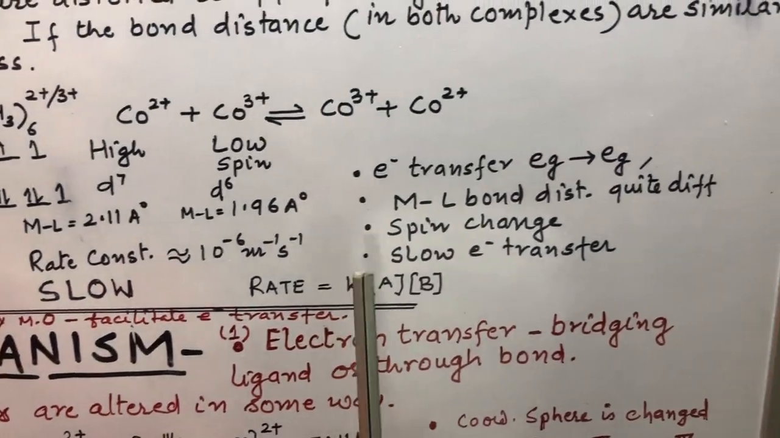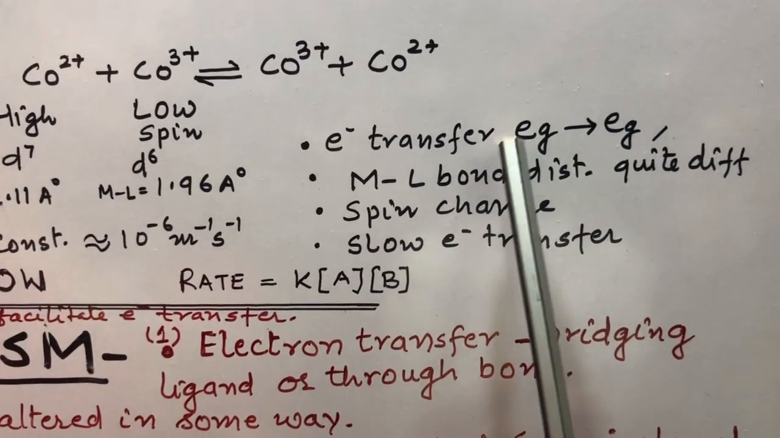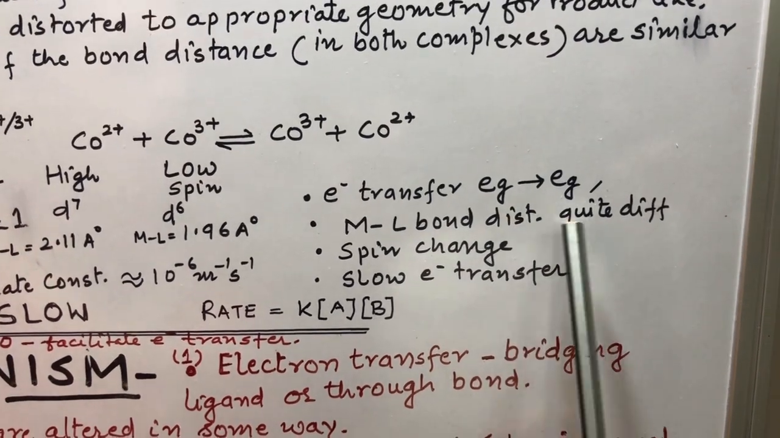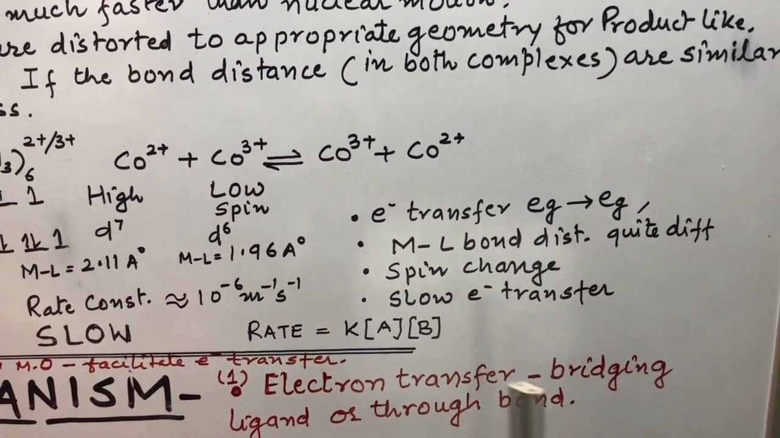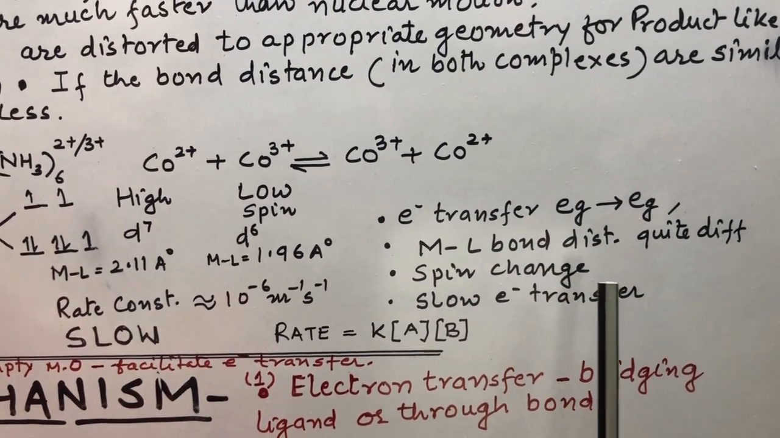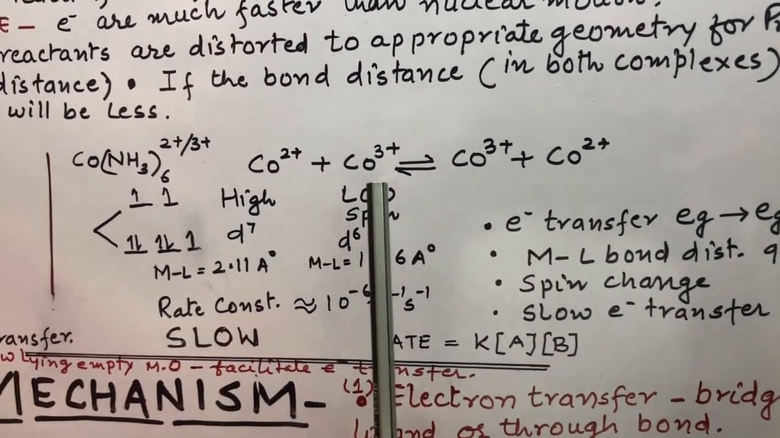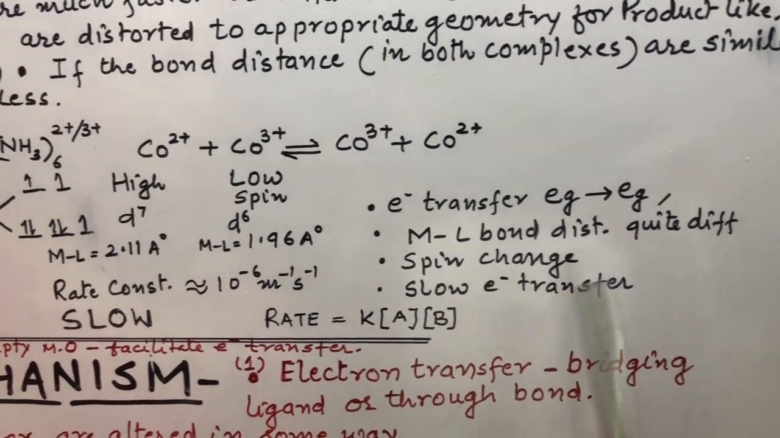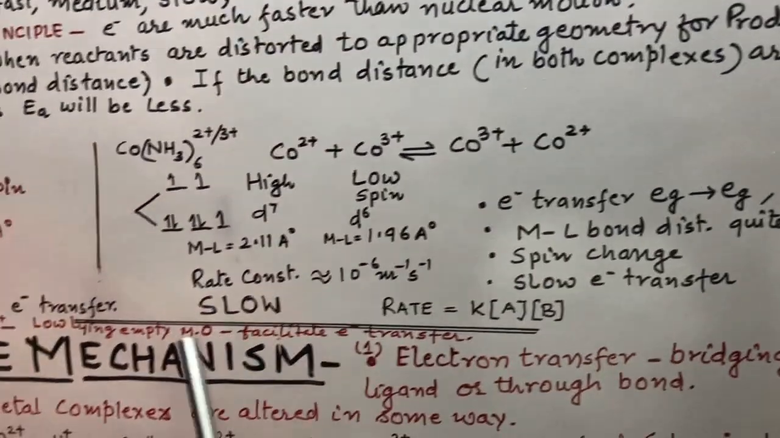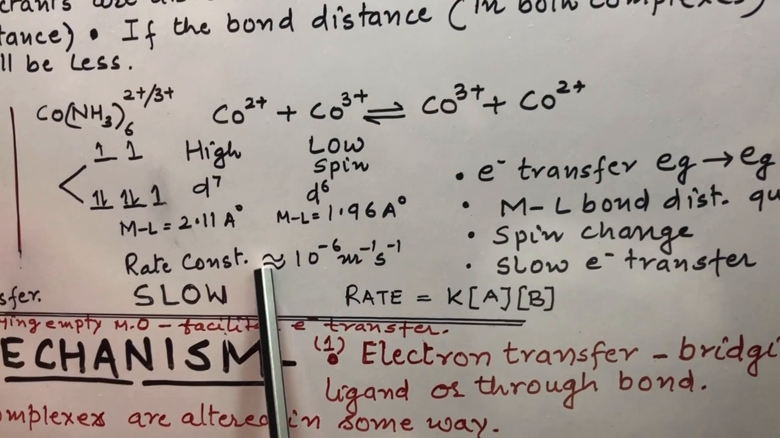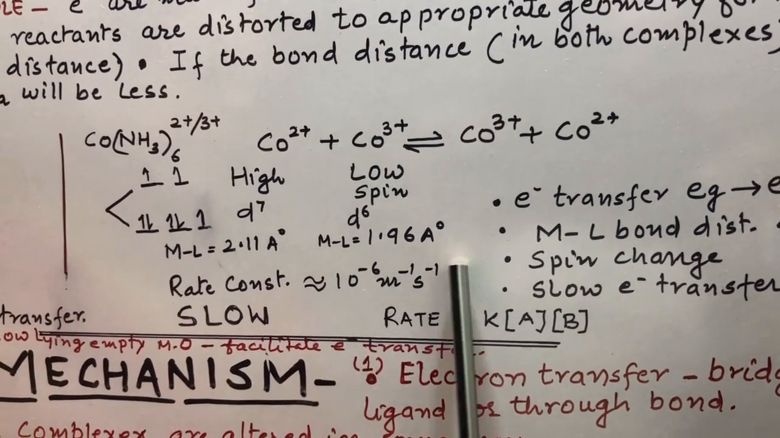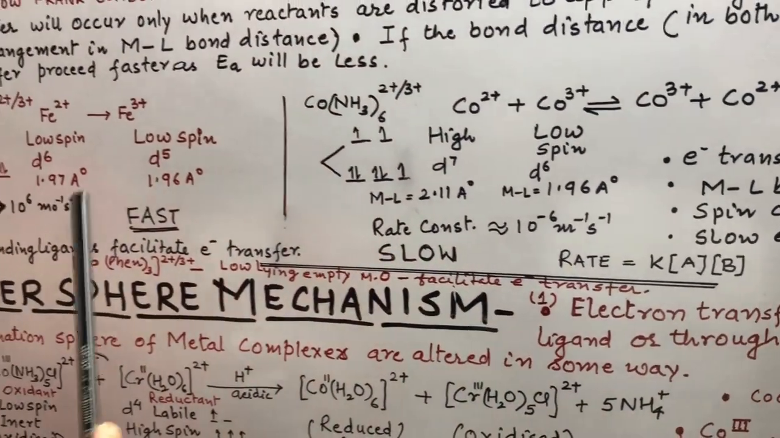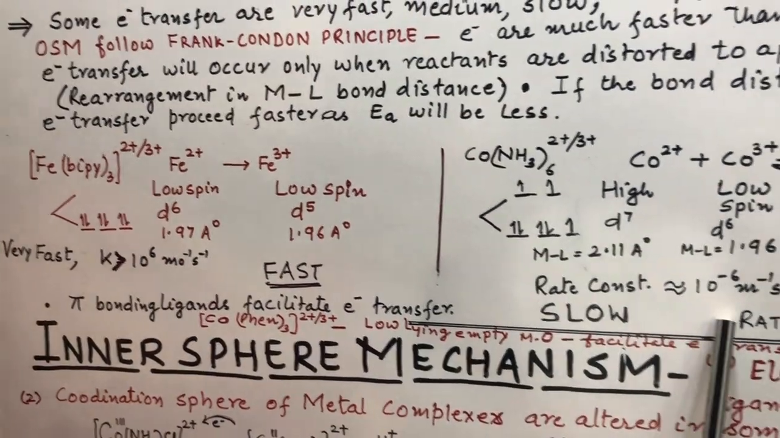We can conclude it like this. If the electron transfer takes place from eg to eg, it is slow. If the metal ligand distances are quite different, then also electron transfer is slow. If there is a change in spin, as we see here, high spin is getting converted into low spin, so this electron transfer is slow. If these are the things, then the electron transfer will be slow, the rate constant is nearly 10 to the power minus 6 mole inverse second inverse, and the rate also depends on both the complexes. As we see, this is the fast reaction and this is the slow reaction.